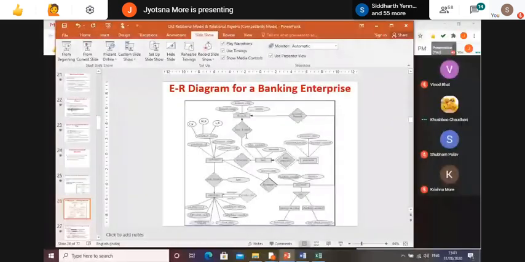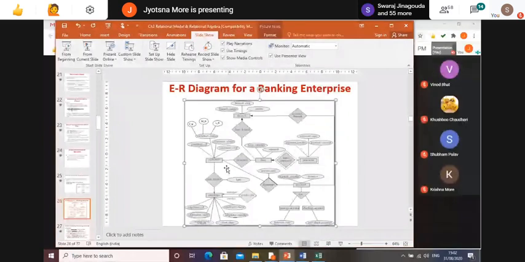Entity is done. Remaining customer loan, I will come back later, but I explained how to represent the strong entities and weak entities. Now we are moving to the relation. This loan branch is one relation, account branch is one relation, then this loan payment is one relation, borrower is a relation, customer banker, depositor.